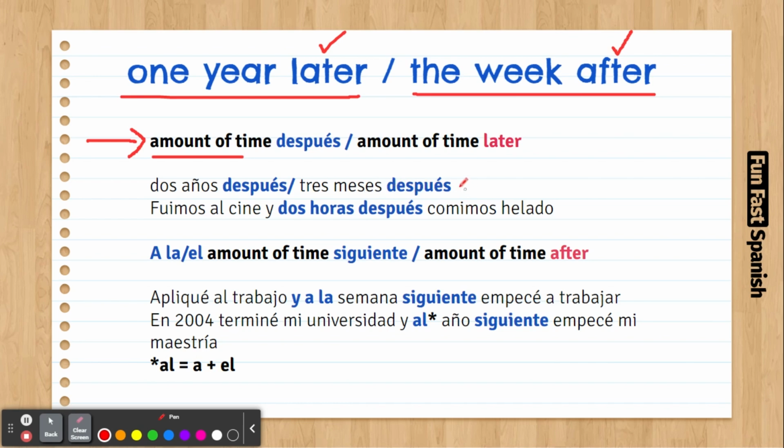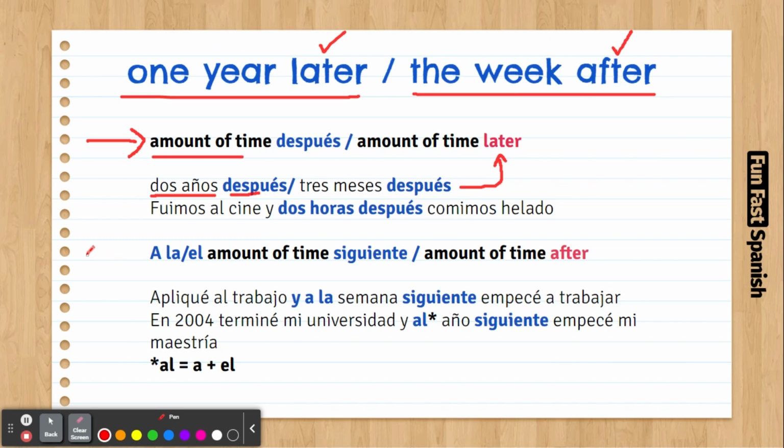Después here is working as "later." For example: Fuimos al cine y 2 horas después comimos helado. We went to the cinema and 2 hours later we ate ice cream. As you can see, we always put the amount of time and then the word después.